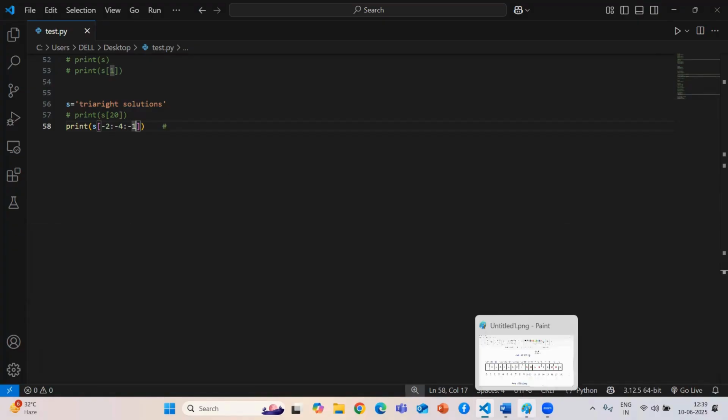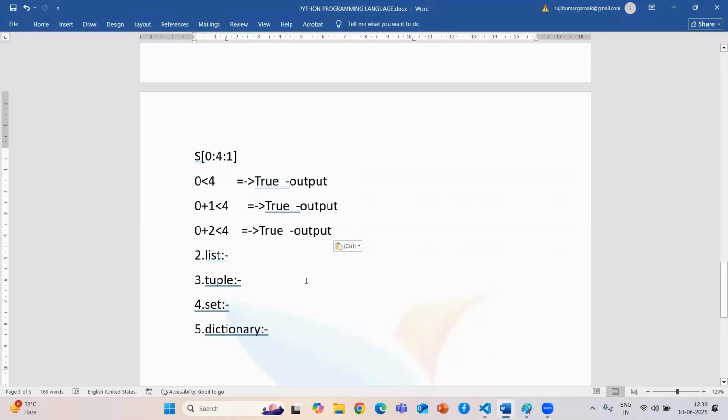So guys, the next point is that each and every indexing and slicing we are going to deal with in every list, tuple, set and everything. So this is a short history of how indexing and slicing are going to work. In upcoming sessions also we are going to deal with examples only. Don't worry about that. So we are going to complete this string.